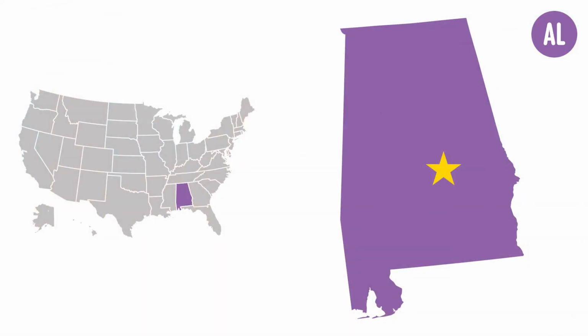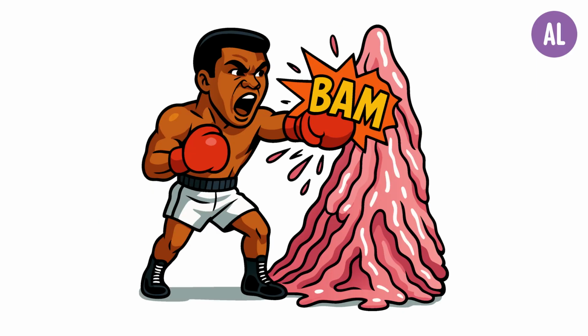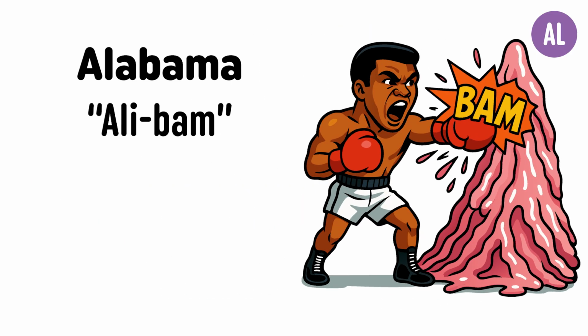The capital of Alabama is Montgomery. This image represents Montgomery, Alabama. First, we have to convert the state Alabama into a picture. Alabama can be broken down into Alibam, like the boxer Muhammad Ali throwing a punch, and it makes a bam sound. Next, we have to convert the capital city Montgomery into a picture.